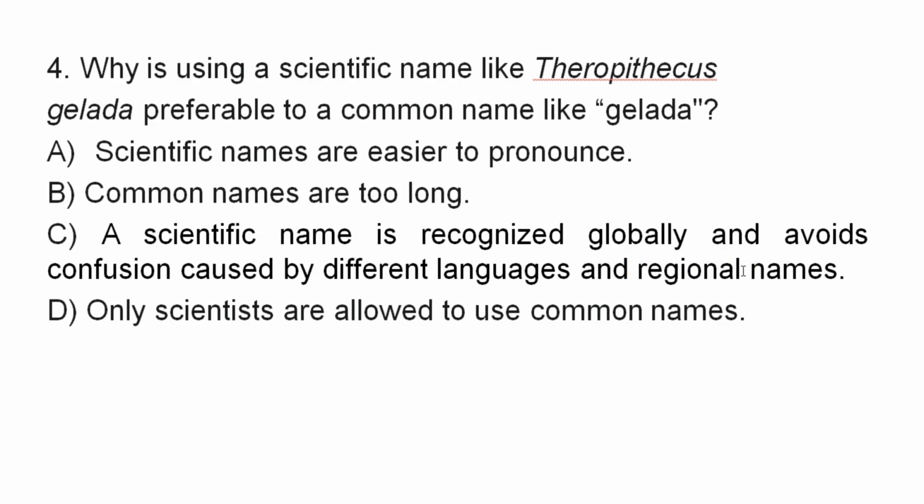In different languages, in different regions, or in different villages, geladas have different names. So in order to avoid this confusion, scientists, biologists, and taxonomists use a scientific name like Pteropithecus gelada instead of gelada. So the reason for giving a scientific name is that it is recognized globally and avoids confusion caused by different language and regional names.